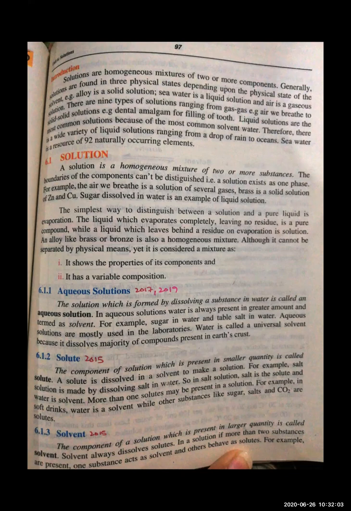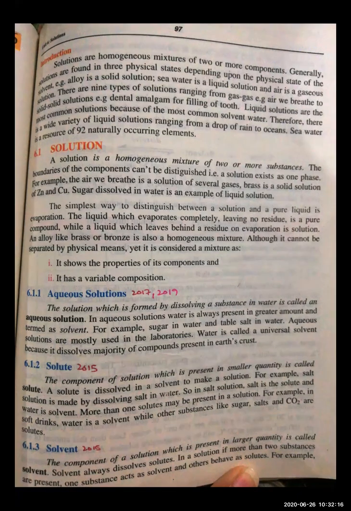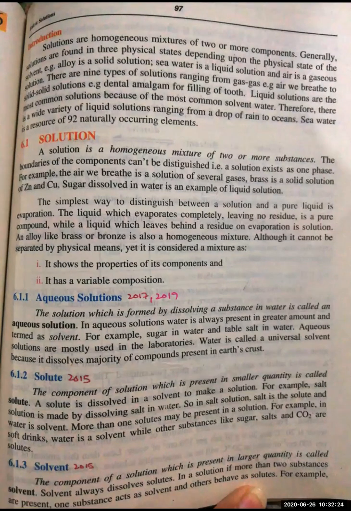Now there is another paragraph which is going to start, and you can mark it from here. It is a short question, and it can come just like that. How can you differentiate between a solution and a pure liquid? You can write it down in your books, that it can come as a short question: how can you distinguish between a solution and a pure liquid, right?